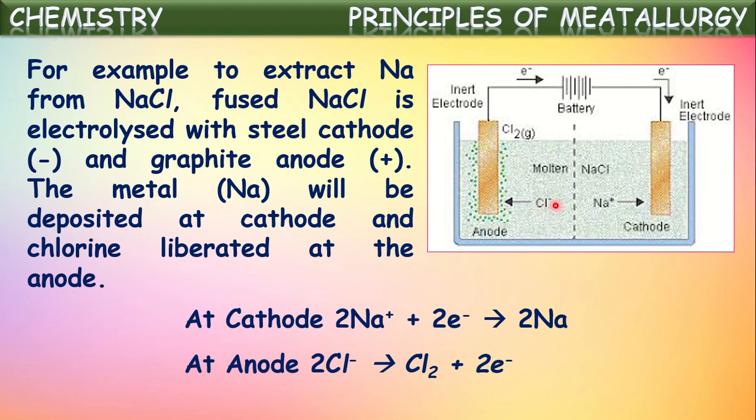At the same time, these chloride ions reach the anode and release electrons and form chlorine gas. This chlorine gas will be liberated at the anode. In this way, sodium metal is extracted from sodium chloride by electrolyzing fused sodium chloride.